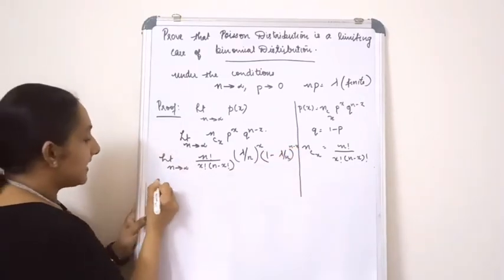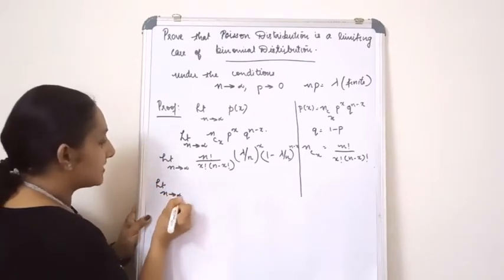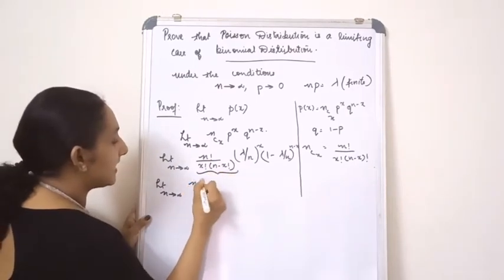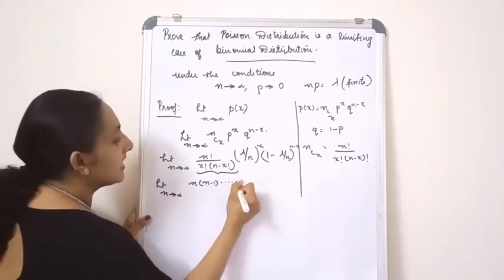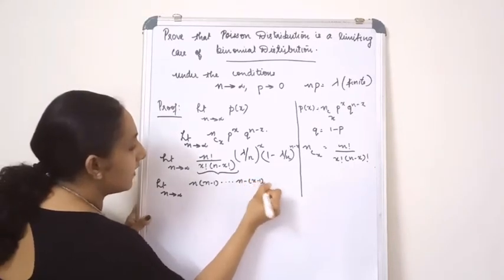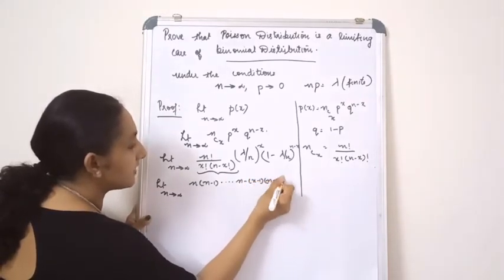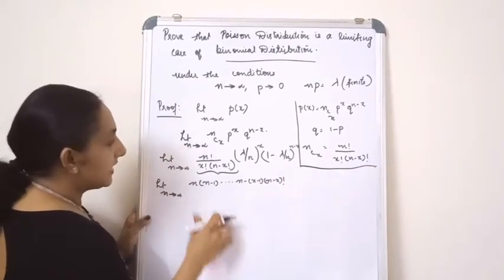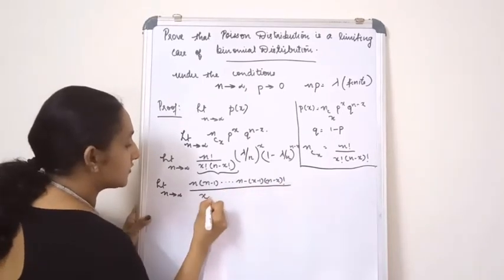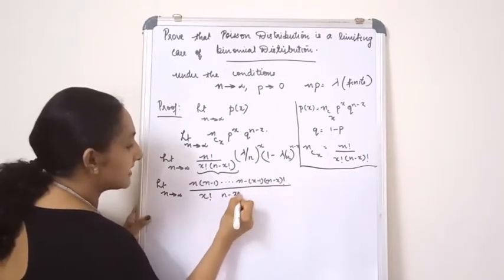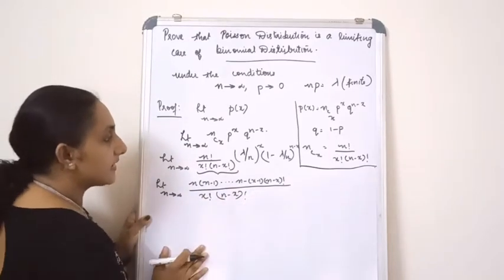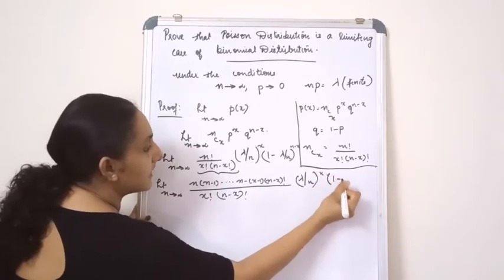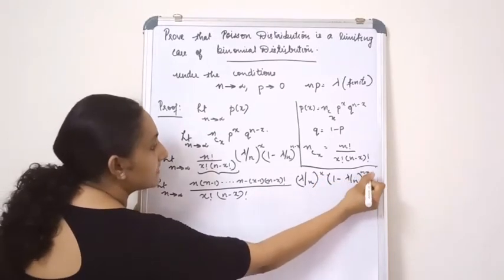Then next step, limit n tends to infinity, I am going to expand this term. So when I expand, I get n into n minus 1 and so on up to n minus x plus 1, into n minus x factorial, divided by x factorial into n minus x factorial. I hope you got the numerator, right? Then multiplied by lambda by n the whole raised to x into 1 minus lambda by n raised to n minus x.